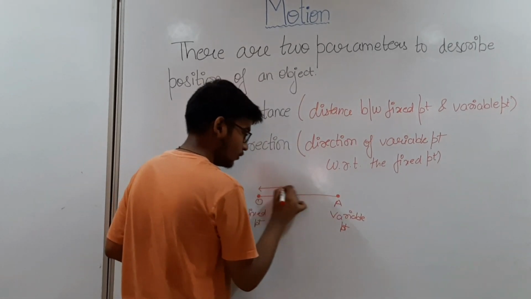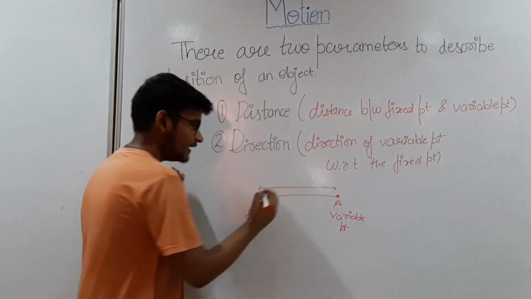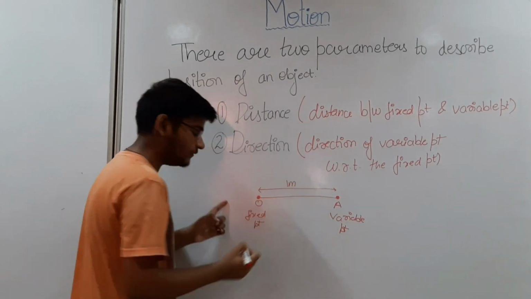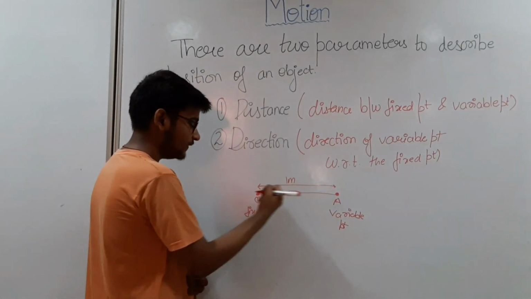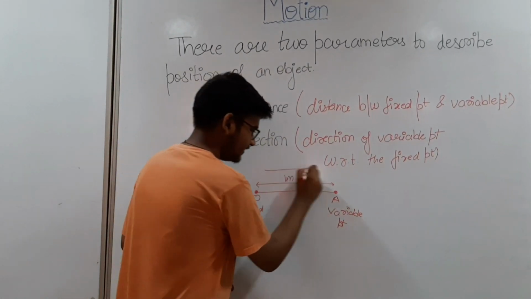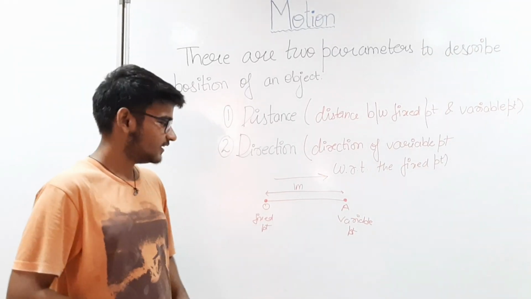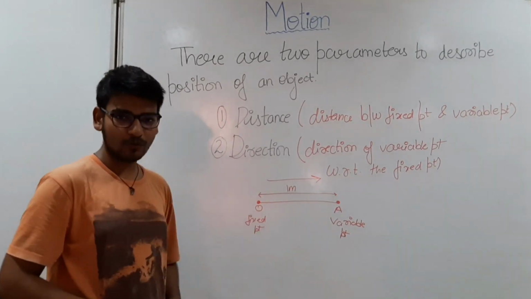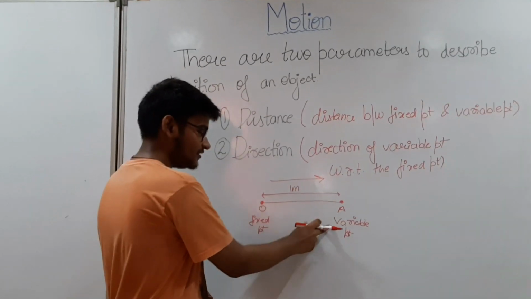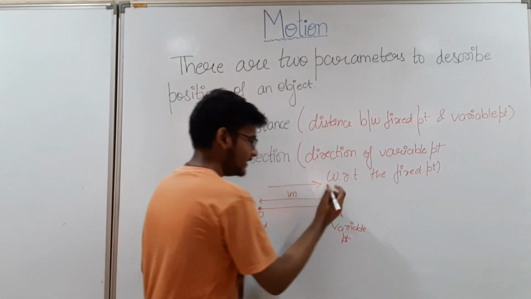A, that is the variable point, is at a distance of 1 meter from the fixed point, that is O, and the direction of A with respect to O is this one. Hence, the distance of the variable point A with respect to O is 1 meter, and the direction of the variable point with respect to the fixed point is east.